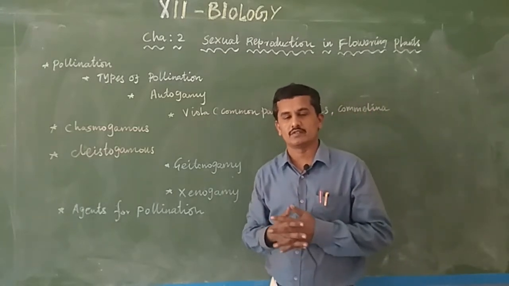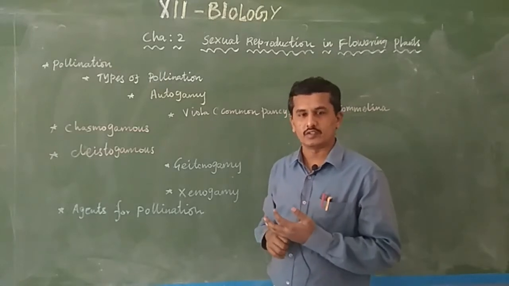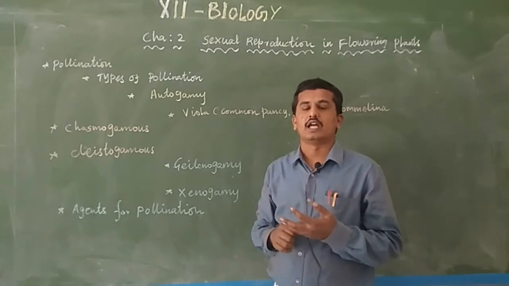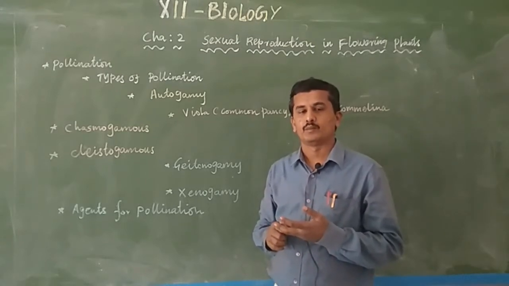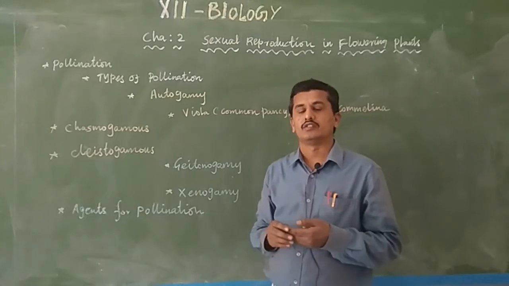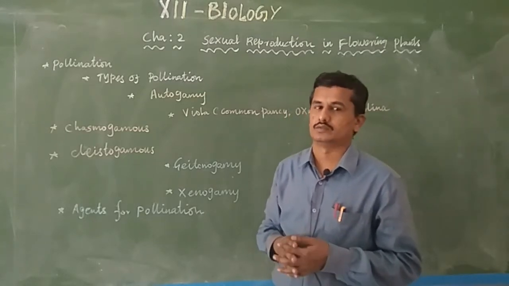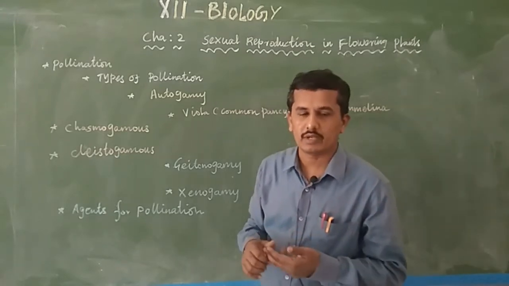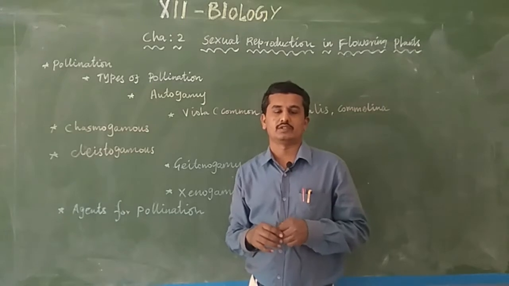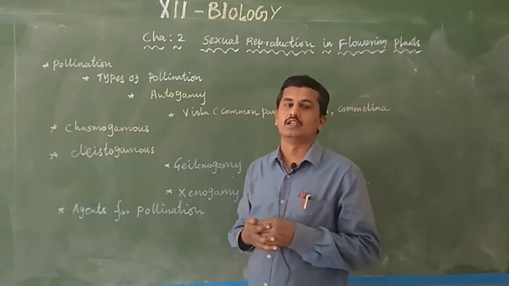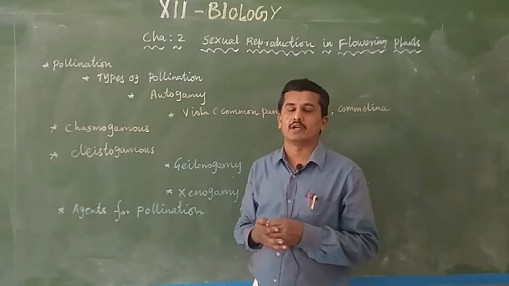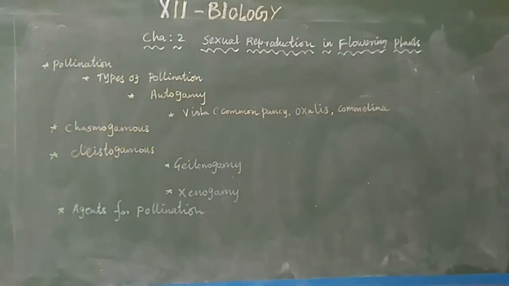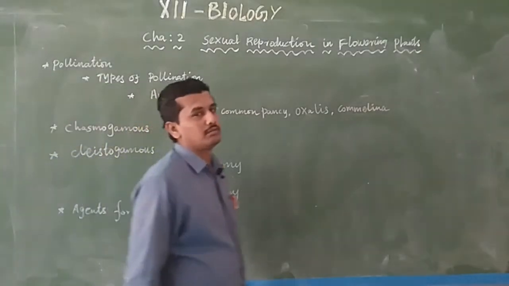Normally, you studied this in 11th standard. Flowers contain calyx, the outer whorl of the flower, then the second whorl is corolla, the third whorl is androecium, and the fourth whorl is gynoecium. The calyx and corolla are non-essential parts. The androecium and gynoecium are essential parts for sexual reproduction. Androecium is the male part of the flower, and gynoecium is the female part of the flower. What is meant by pollination? The transfer of pollen grain from anther to stigma.